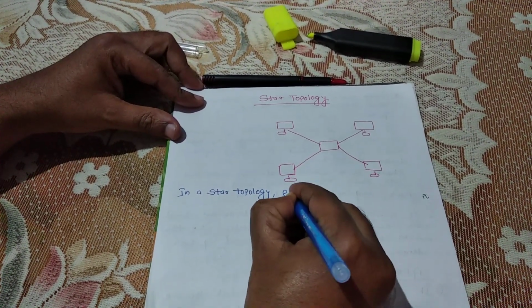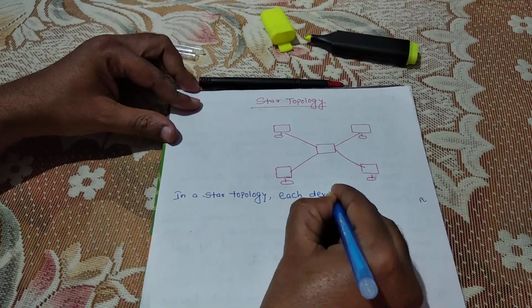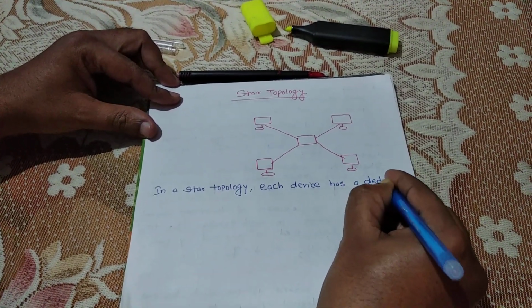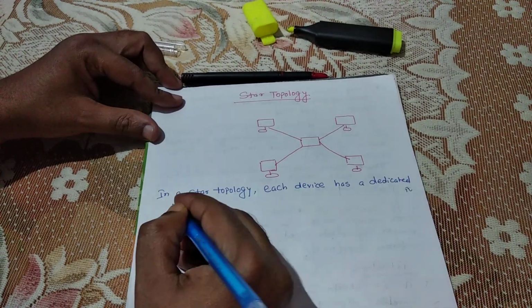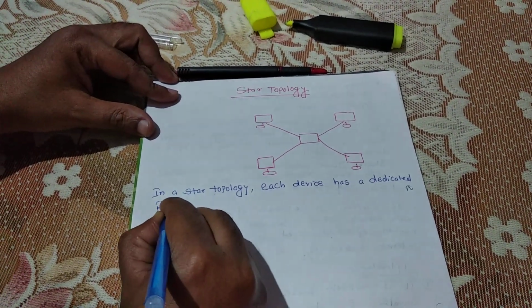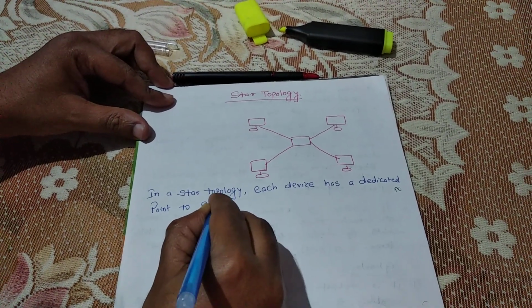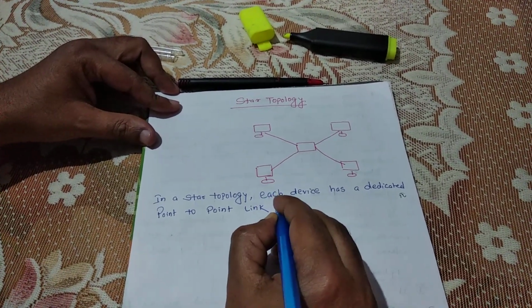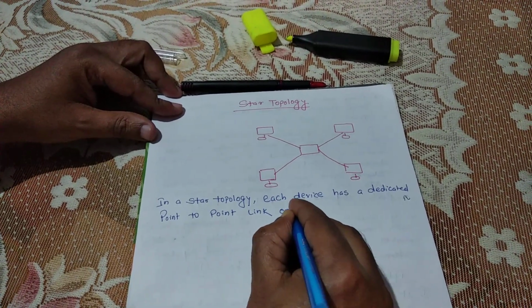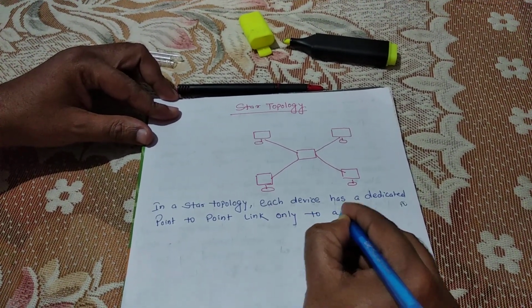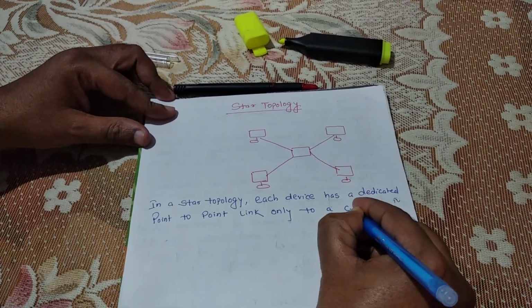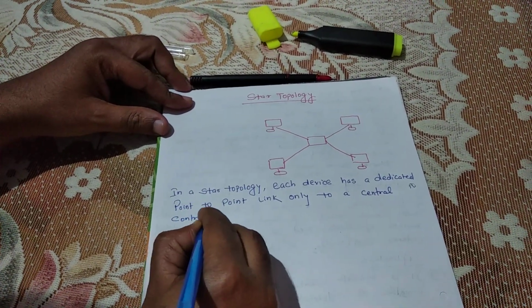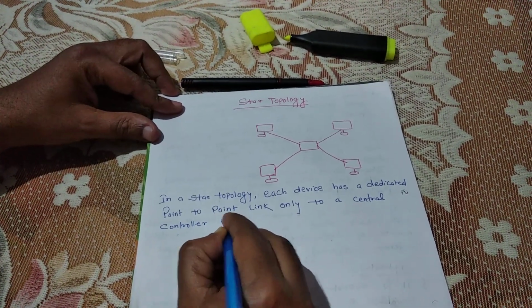each device has a dedicated point-to-point link only to a central controller, that is hub.